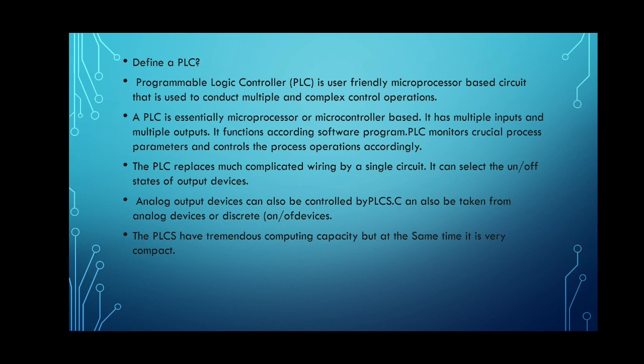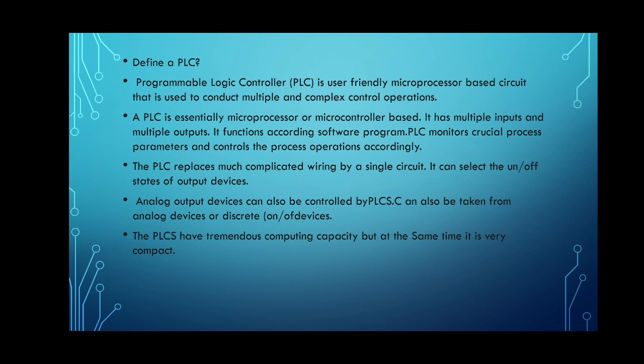The important parameters or features of this PLC are that a PLC is essentially microprocessor or microcontroller based. It has multiple inputs and multiple outputs. It functions according to the software program. PLC monitors crucial process parameters and controls the process operations accordingly. The PLC replaces much complicated wiring by a single circuit. It can select the on-off state of an output device.